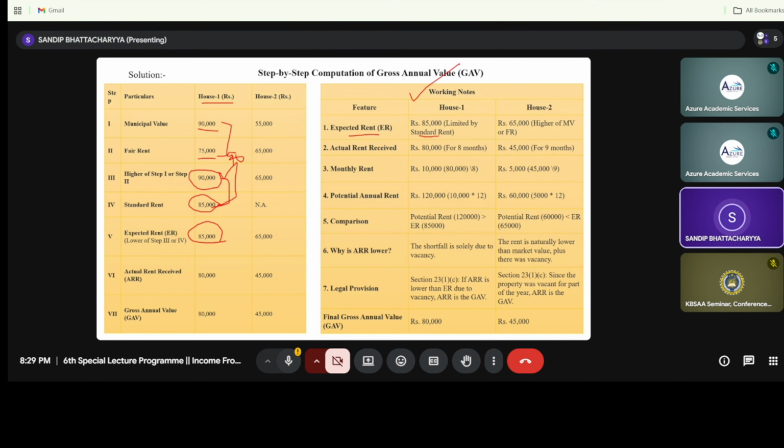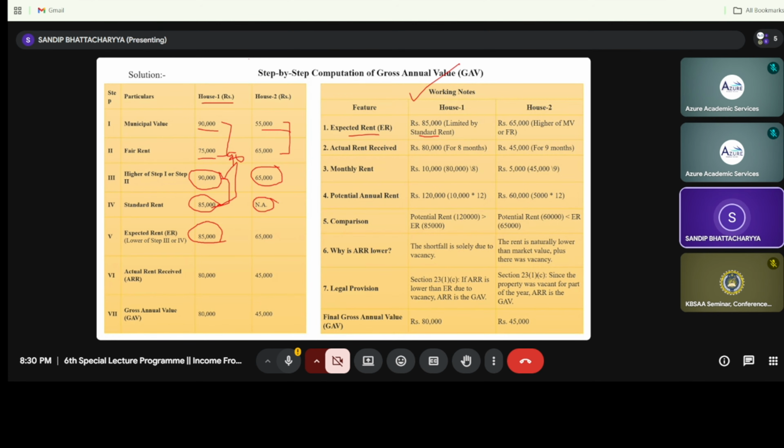Now coming back to house number 2, up to this step, you can see the fair rent is 65,000 as well as the municipal value is 55,000. So fair rent or municipal value, whichever is higher, that is 65,000. But there is no restriction of standard rent, because the standard rent is not applicable for this portion.